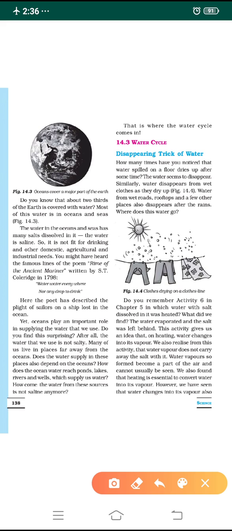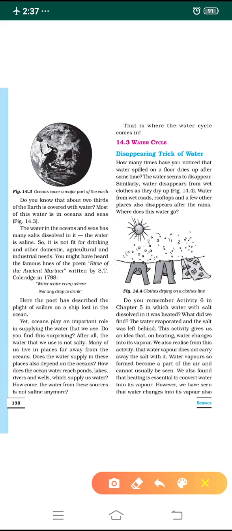Most of this water is present in oceans and seas. Here you can see in the diagrams, most part of the earth is covered with seas and oceans.